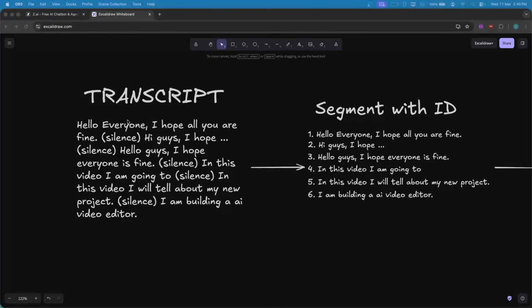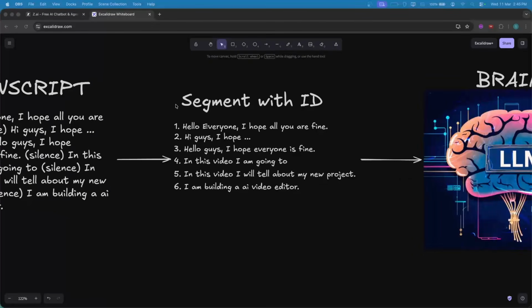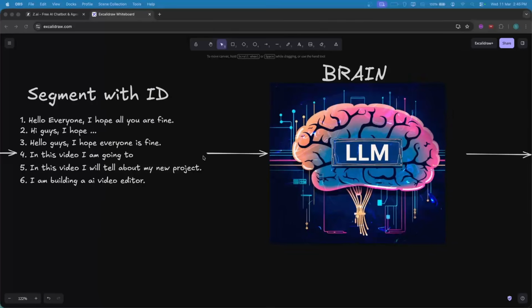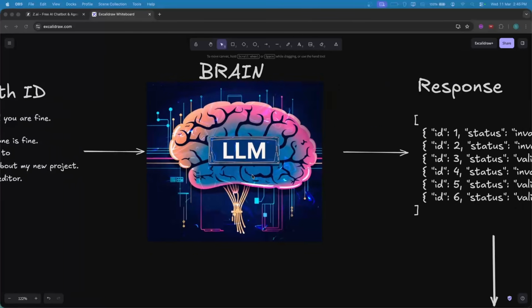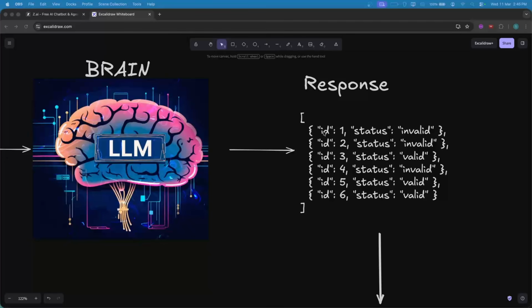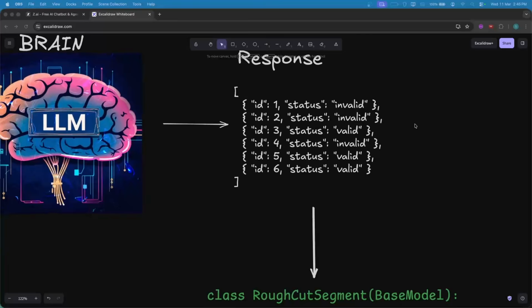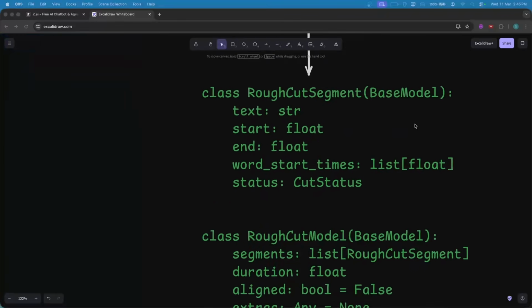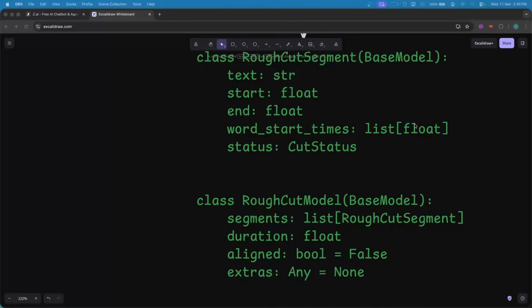My first instinct was to split the transcript into multiple segments by silences, and then give all these segments to our LLM and expect the response in such a way that it would have the segment ID and the status of whether it is valid or invalid, and finally use a decoder to convert it into our actual rough cut model. Even powerful models like GLM5 and Claude also suggested this approach.